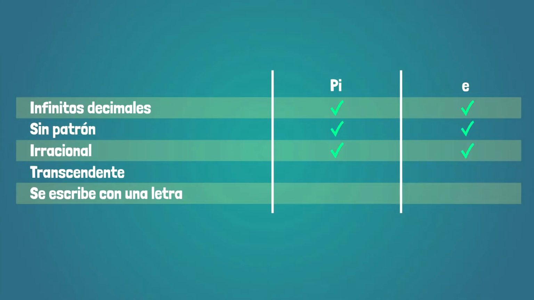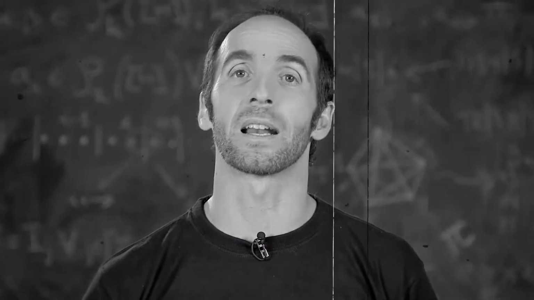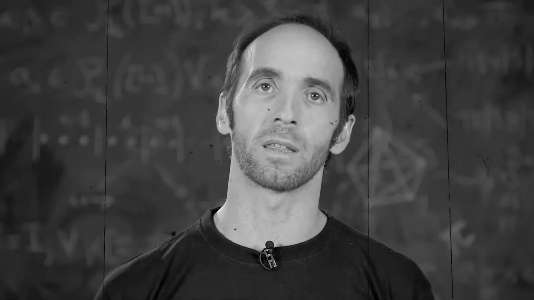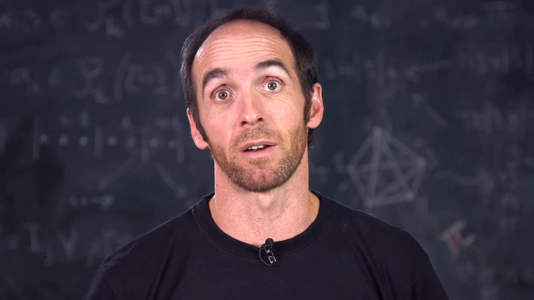Pi is irrational, e too. Pi is transcendent, e too. Pi is written with a letter instead of a number. What are you telling me? Is e very easily defined? No, the truth is that pi is defined so well that it is glorious to see it. Listen. Pi is the ratio of the length of any circumference to its diameter. That is easy for everyone to understand and that is very good marketing.